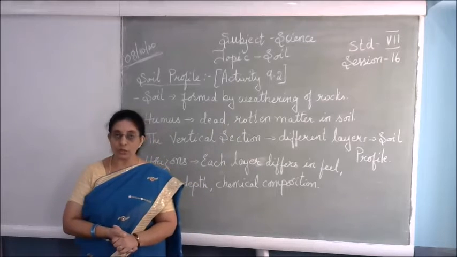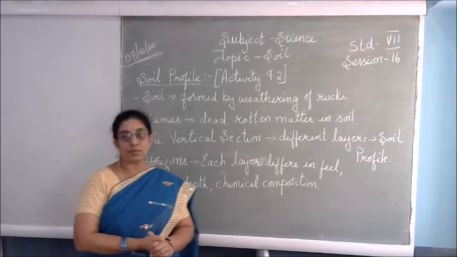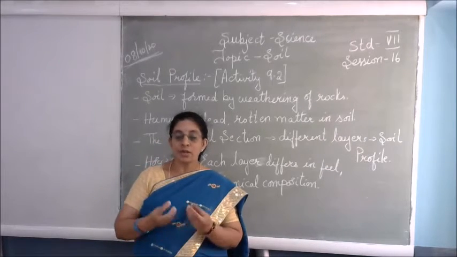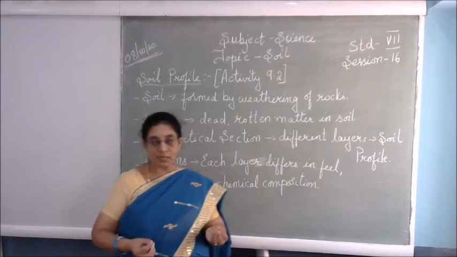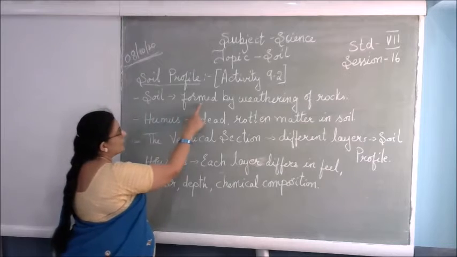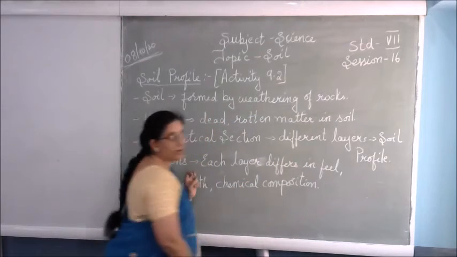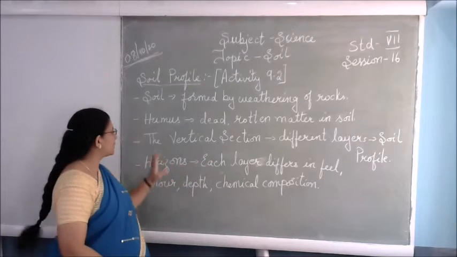The formation of soil is done by the weathering of rocks. What is the meaning of weathering of rocks? The rocks are broken into smaller particles. That only helps in the formation of soil. So soil is formed by weathering of rocks. Weathering of rocks, as I told you, is the breaking up of rocks.